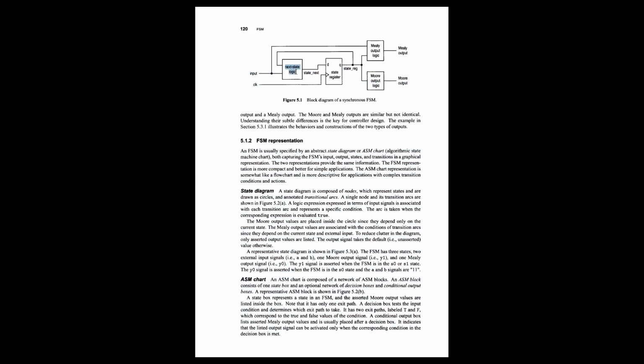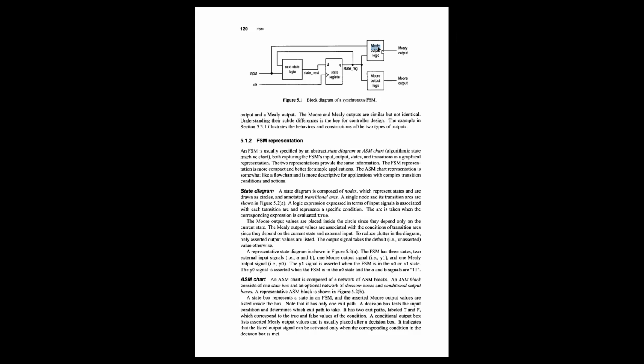One part is involved with creating the next state, another part is involved with storing the current state, and there is another part which is involved with the output logic, which basically generates the output using the current state. So first of all, we have to remember this diagram. This diagram is very, very important. Once we get the idea of the diagram, then we will discuss the difference between Mealy and Moore.